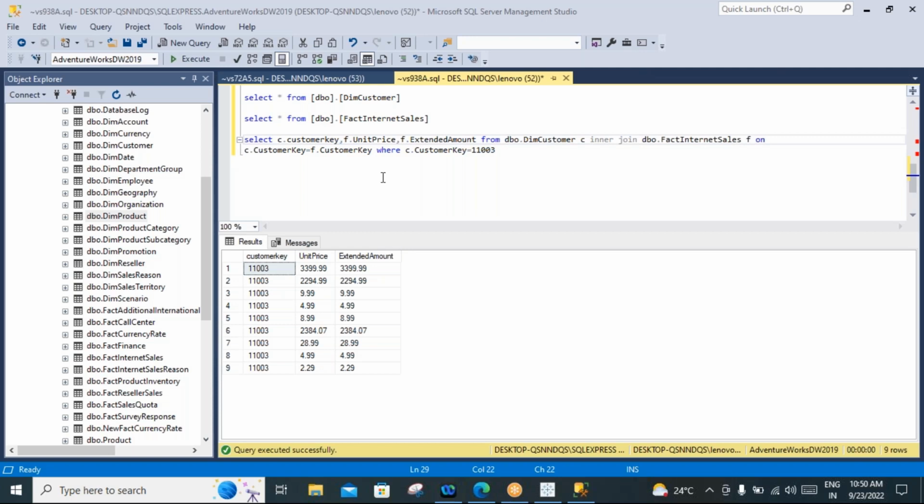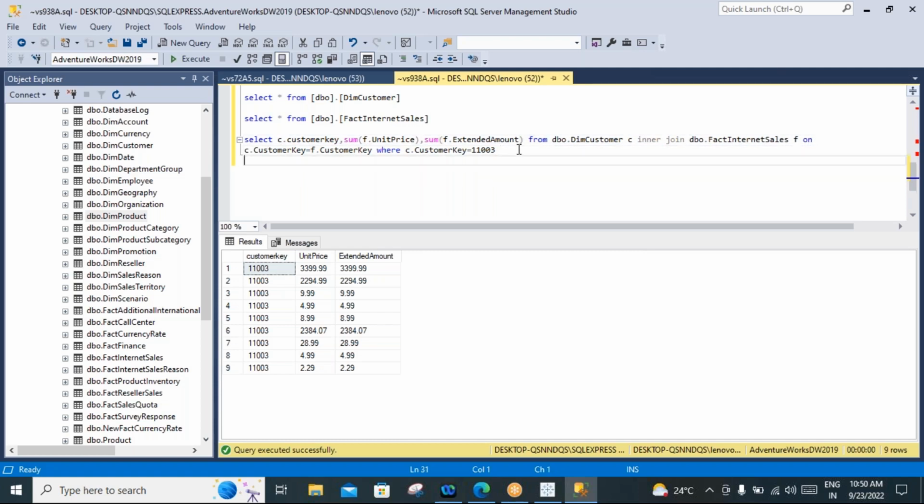So if you want to get the single record, we need to aggregate this data. Sum of that unit price, and sum of extended amount. Okay. And finally, you need to make a group by. Group by C dot customer key. Group by customer, we need to do that.